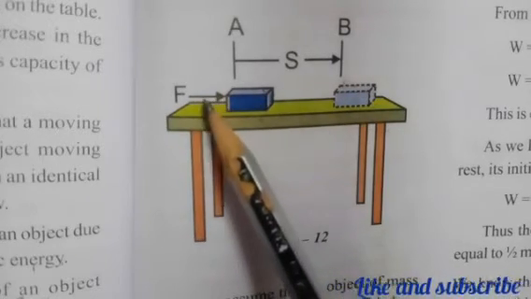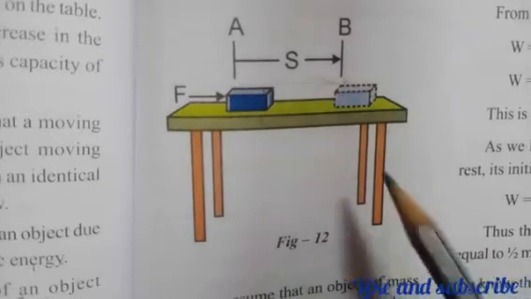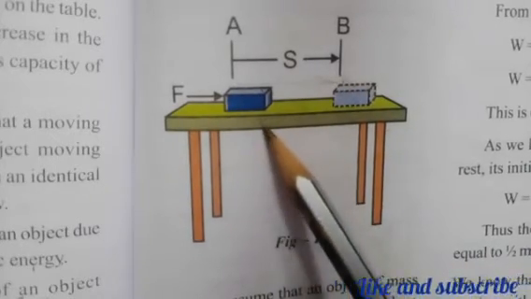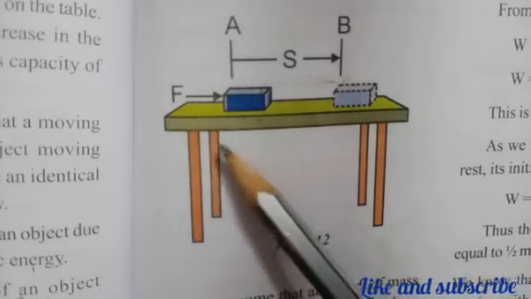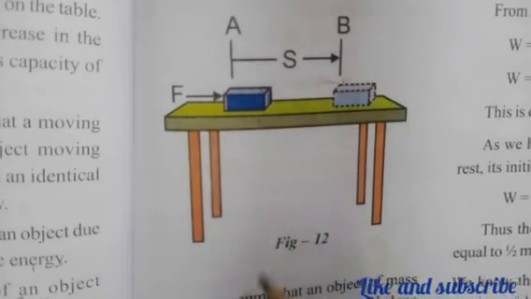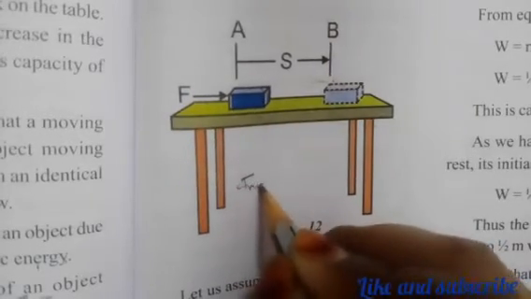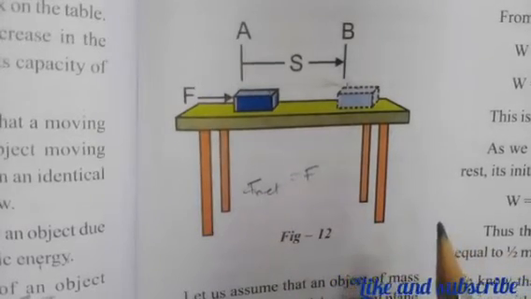So we are just making it move in the same direction. In the horizontal direction, the net force F net is equal to the applied force.